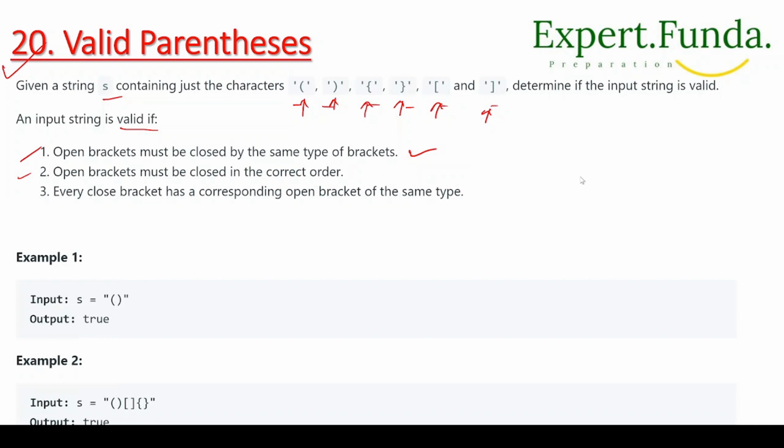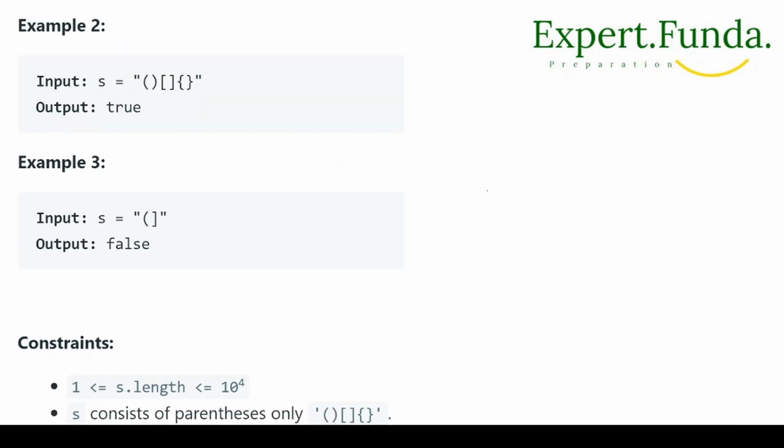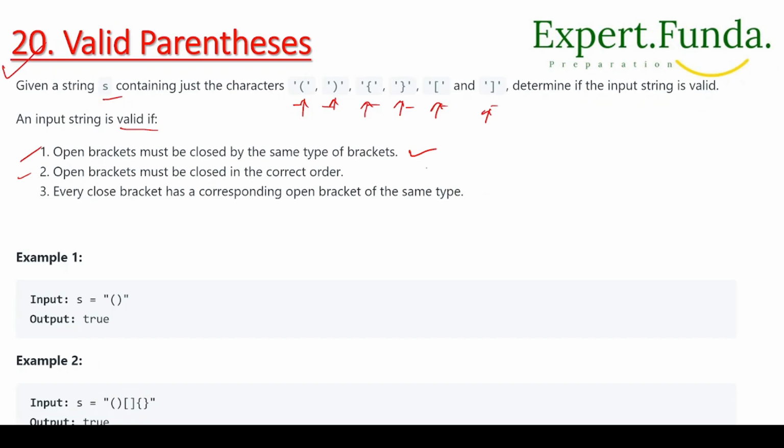So if we have some string and the starting braces are started, you cannot close them in any order. The closing brace for this should be this one, and if you write this, then this part is valid.